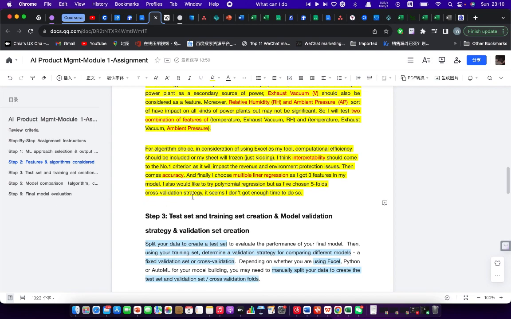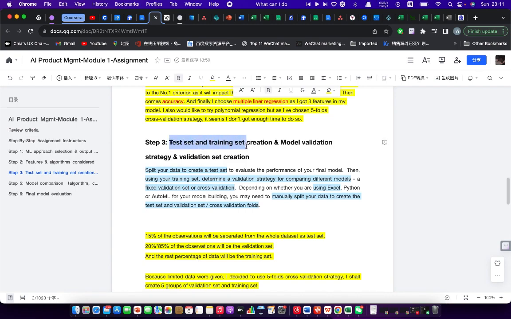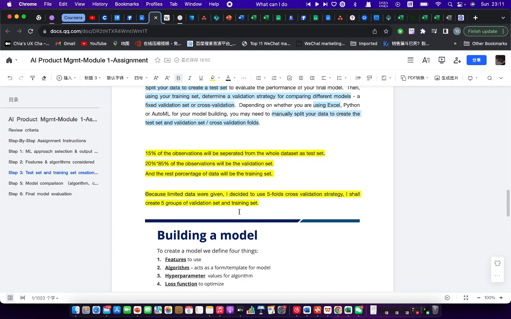I would also like to try polynomial regression, but I don't have enough time, and because I've chosen a 5-fold cross-validation strategy, it seems I don't get enough time, so I just try multiple linear regression. And for the test set, training set, and the validation strategy, as I said, I'm going to use the 5-fold validation strategy. So I will use 50% of the whole observation data as my test set, and 20% of the last 85% of the observations will be the validation set, and the rest of the data will be the training set. And I'll show you how I did the separation of the data.